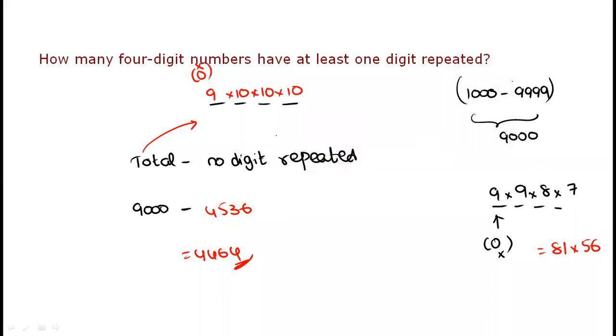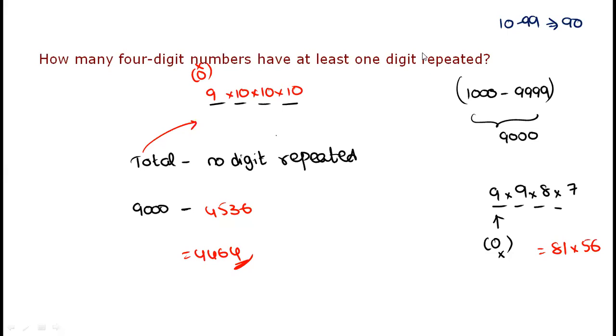Is it 9 or 10? 10 to 19, you count. 10, 11, 12, 13, like that. 10 to 19 is nothing but 10 numbers. 10 to 99 is 90 numbers. Same thing, my dear friend Shivam. 10 to 99, how many numbers are there? It is 90. Same thing, okay. 1000 to 9999, 4-digit numbers, 9000 we will get.